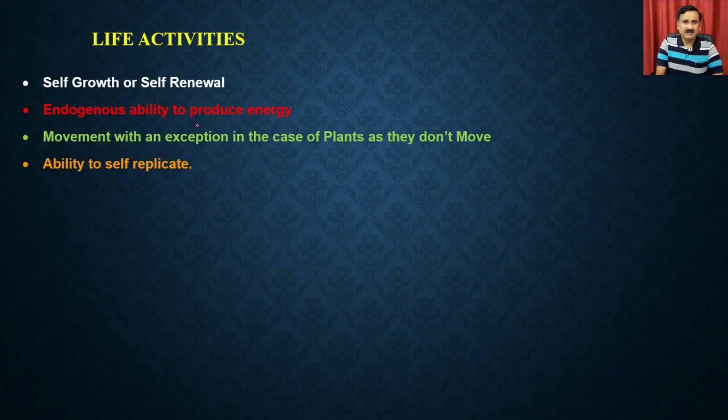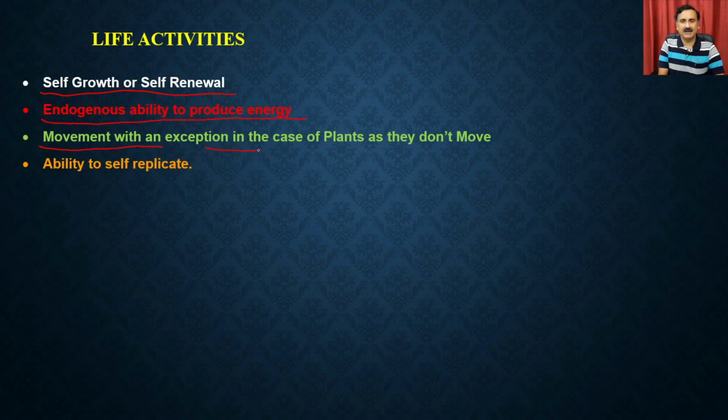I think if you recall, we have discussed the different types of activities happening when you are running the life cycle of an intermediate. If you see the life activities, an organism is considered to be alive if it is performing these four functions. It has the ability of self-growth or self-renewal. It should have an endogenous ability to produce energy. Then it should also have movement from one place to another place.